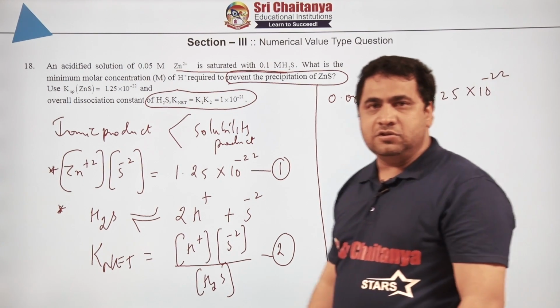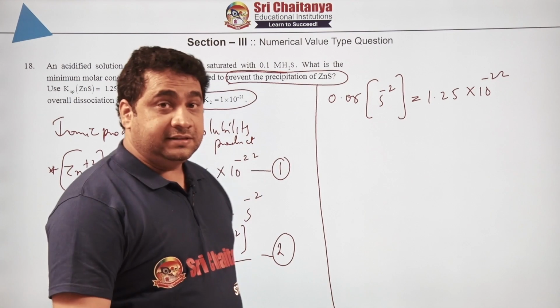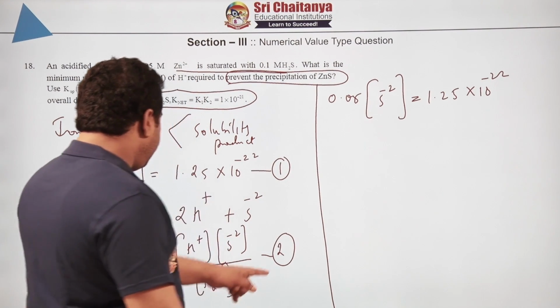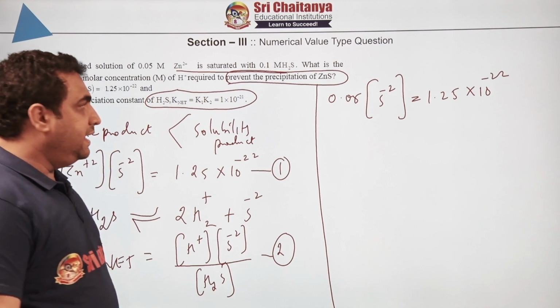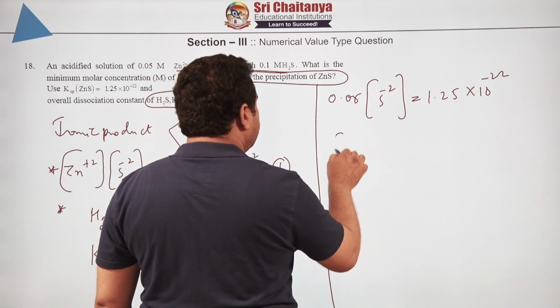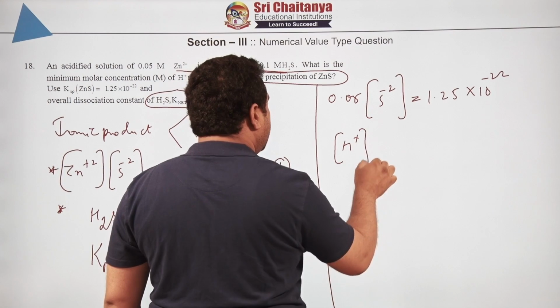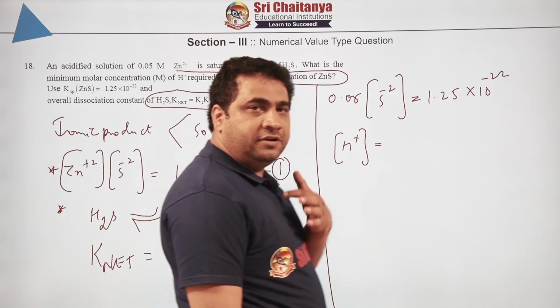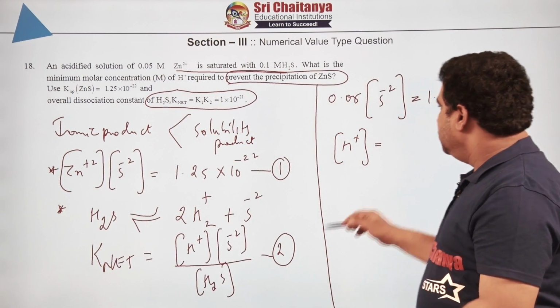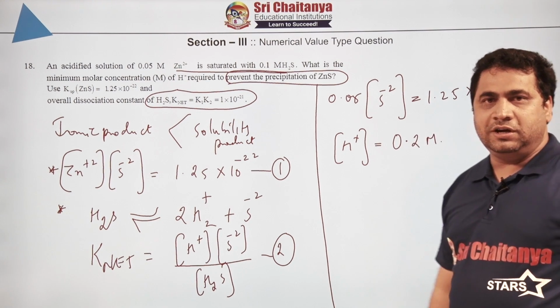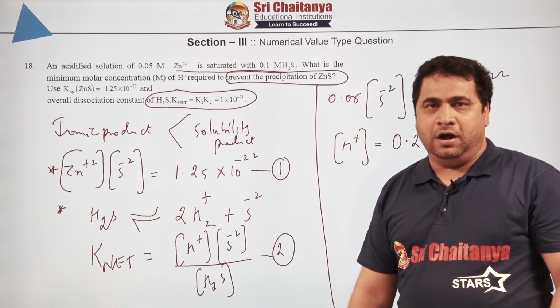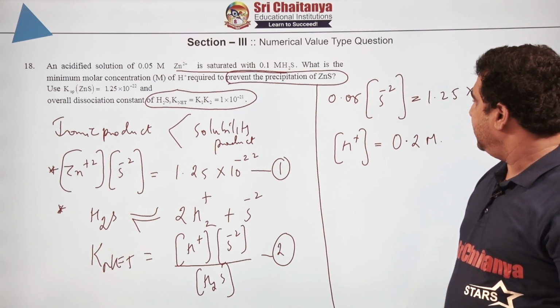From this you get the concentration of sulfide, and that value you keep here, this is squared. Hence, the concentration of H plus ion will automatically come out. If you solve this, you get 0.2 molar. Once you get the concentration, everybody knows how to find the pH of this.